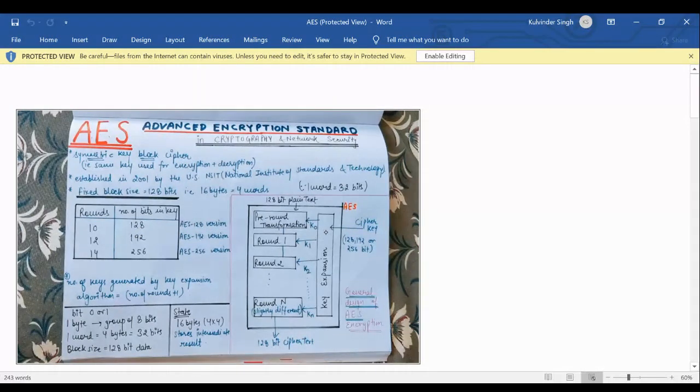The key would be of 128 bits. That key will be expanded and 10 subkeys will be generated, and the 11th key will be used for the pre-round transformation. So there is one pre-round transformation and 10 rounds. What happens in each round, we will see one by one. All right.